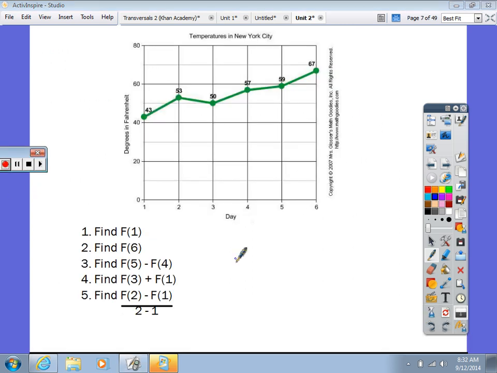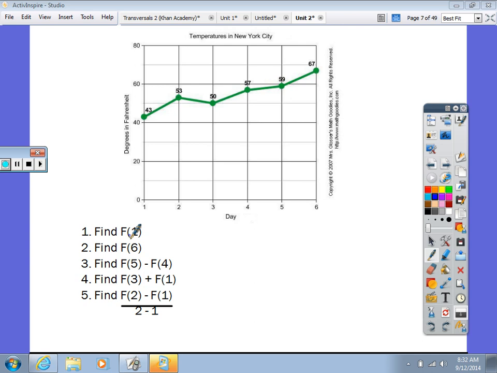Okay, this graph right here is basically the temperatures in New York City, and I found this online, so don't tell anyone. Anyways, this is the graph, and this is asking you to find f of 1. And they love giving you questions like this. What do you think this means on the graph, find f of 1?